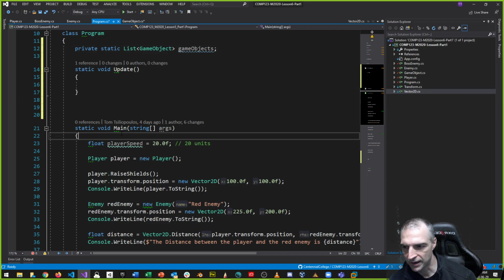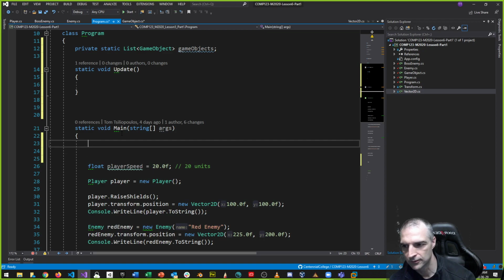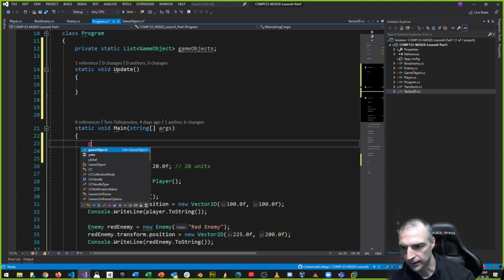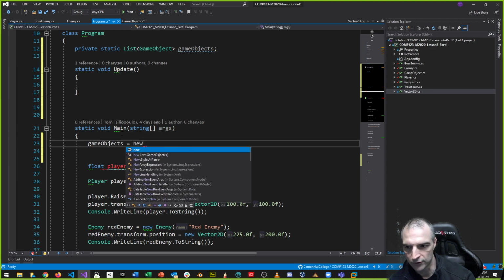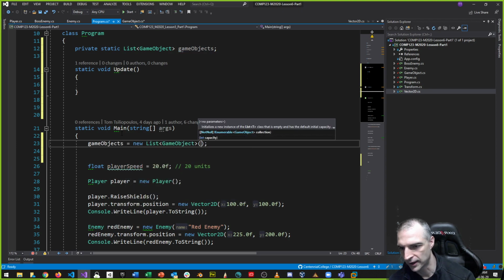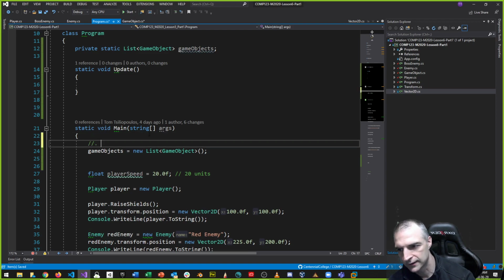And inside the main function, I'm going to construct it. I'm going to say that GameObjects is equal to a new list of type GameObjects. You need to do this because it creates an empty container for the GameObjects. Think about this as an array.